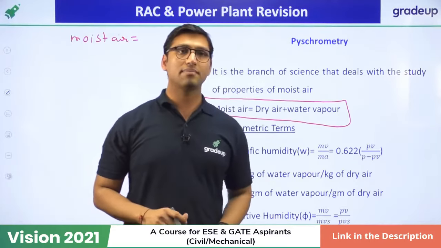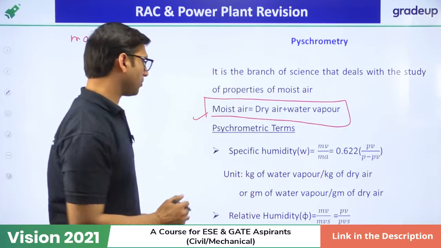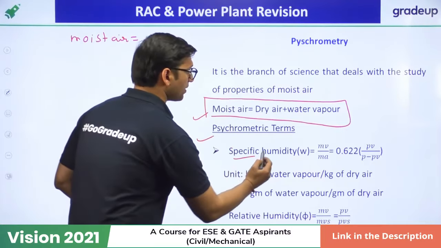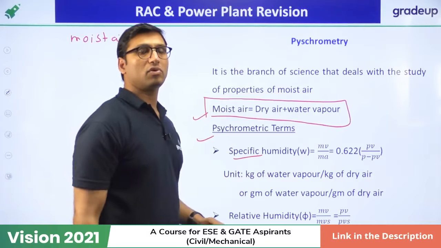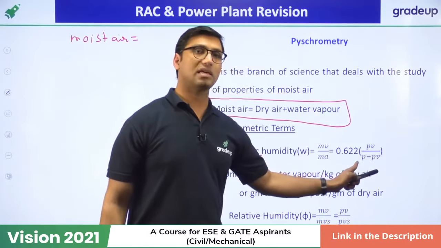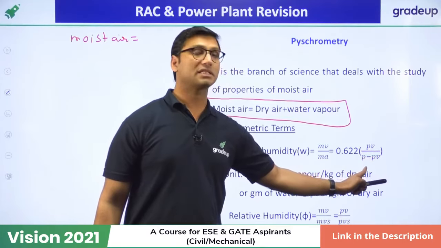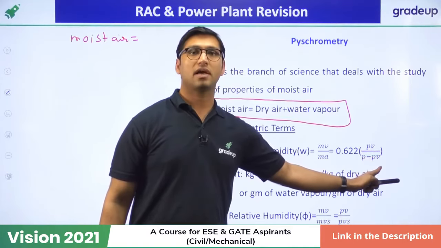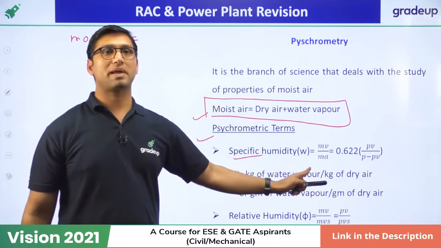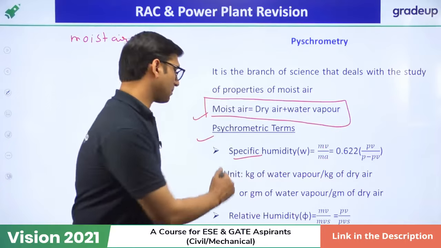Now, there are some psychrometric terms which are important. There are direct formulas which are important, so you have to understand these formulas. These psychrometric terms are, first, specific humidity. The direct formula is the ratio of the mass of the vapor divided by the mass of the dry air, which is equal to 0.622 PV, that is the partial pressure of the vapor, divided by the total pressure minus the partial pressure of the vapor. That is the formula for specific humidity, and it is very important, so you have to remember it.